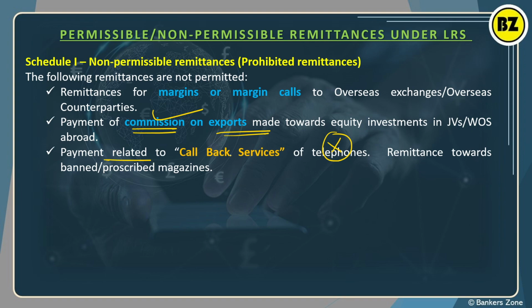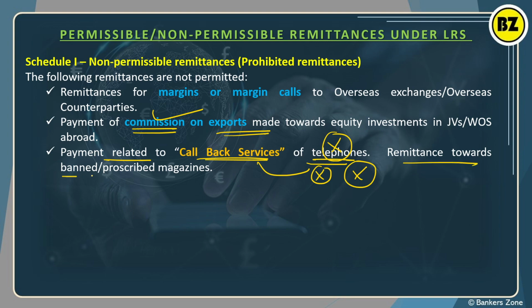Next is payment for the callback service. What is callback service of telephone means? Basically, if you are doing the payment, it is now not available. Previously it was very much popular. All foreign trades were on the call only using telephone, right? But it is not covered under the LRS.